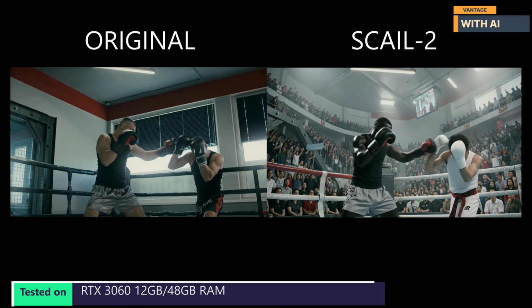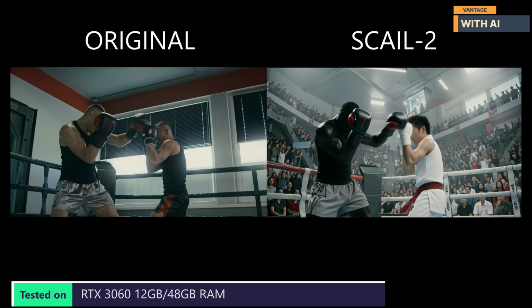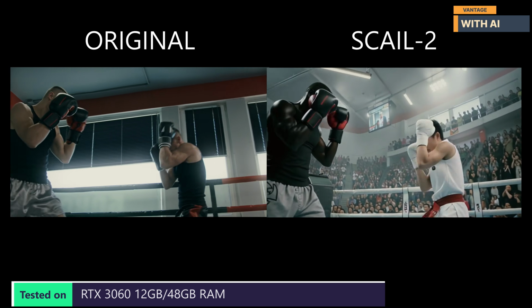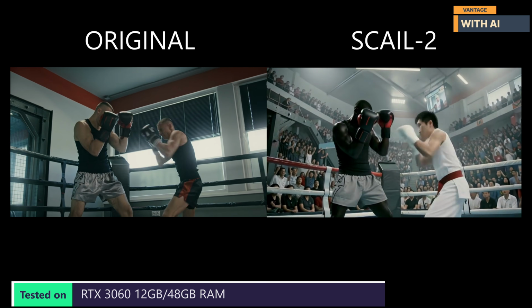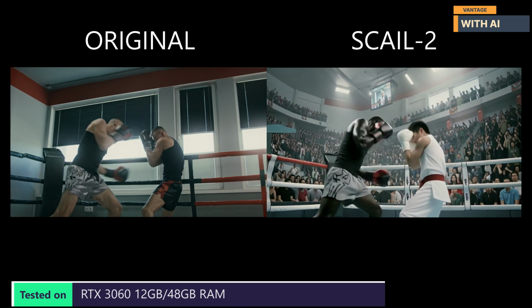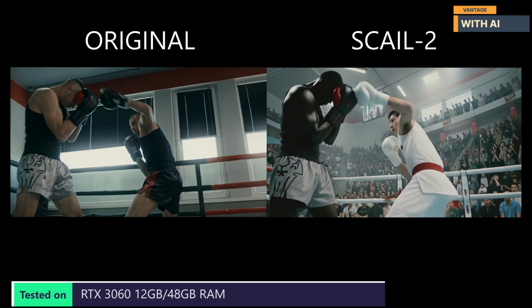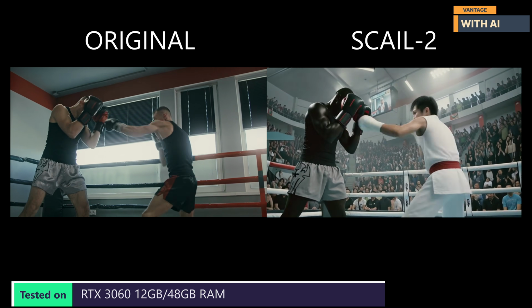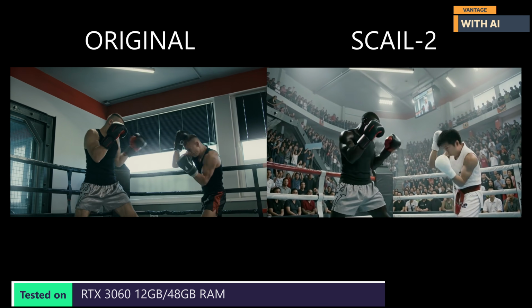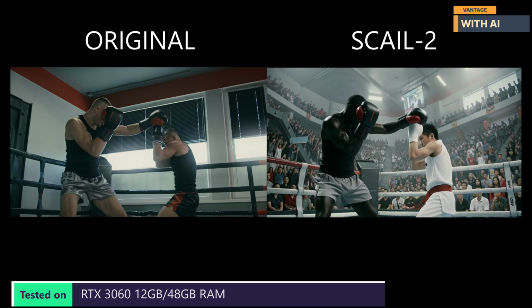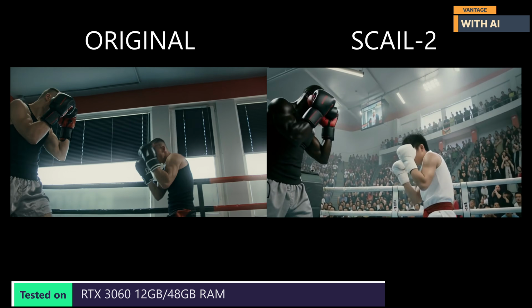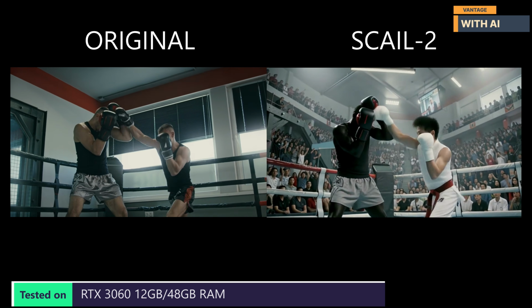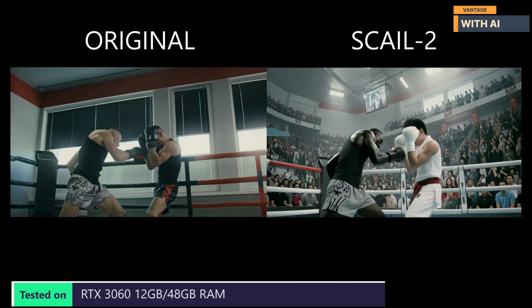The results look fantastic. SCAIL-2 has successfully transferred the motion from the guiding video into an entirely new scene while using our reference image as the visual template. What's particularly impressive is how well the model preserves the interaction between both characters. The movements, timing, and overall fighting choreography from the original boxing video have been accurately transferred to the martial artists in the generated scene, creating a natural and convincing result.